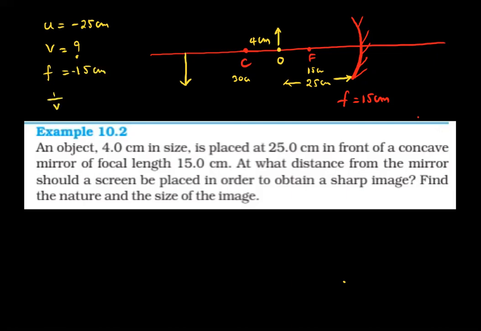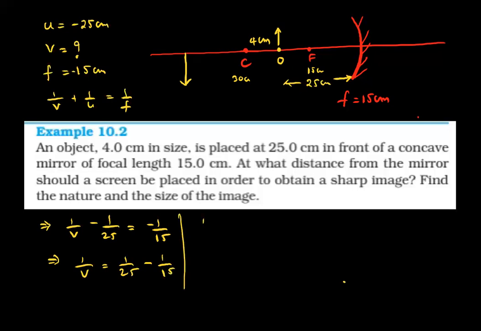By the mirror formula, 1 by v plus 1 by u is equal to 1 by f. Then 1 by v minus 1 by 25 equals minus 1 by 15. That is 1 by v equal to 1 by 25 minus 1 by 15.